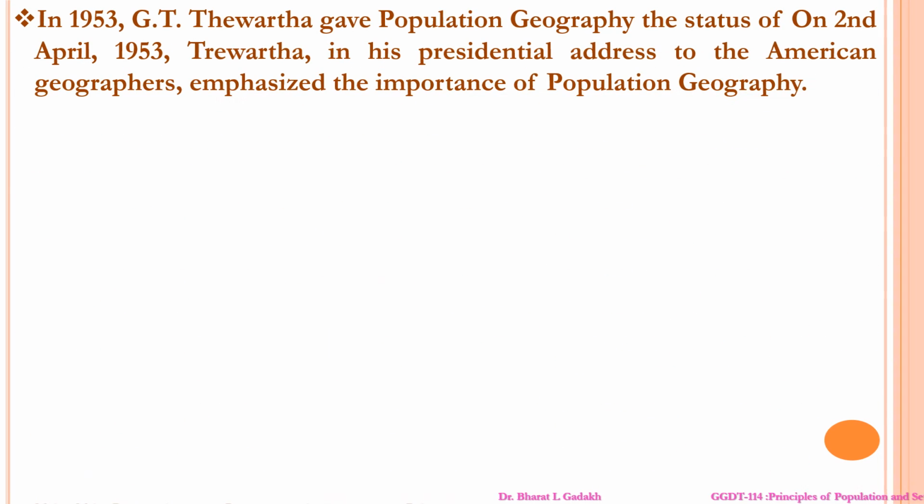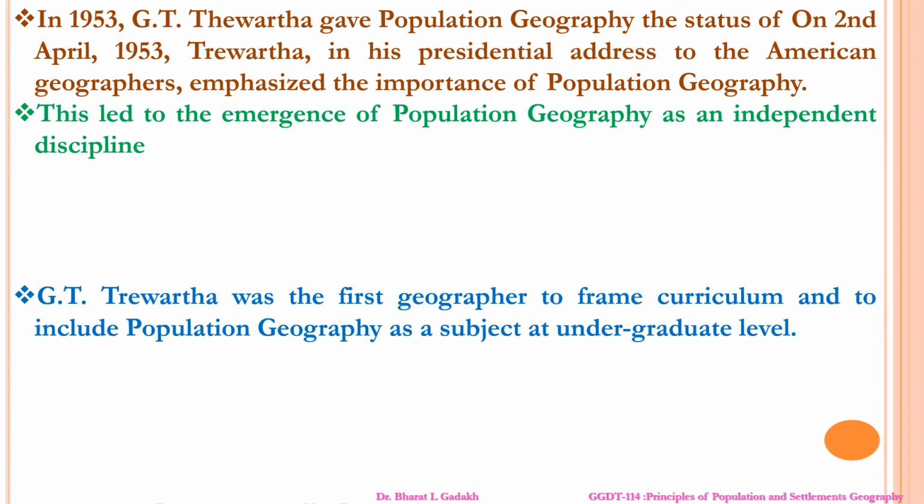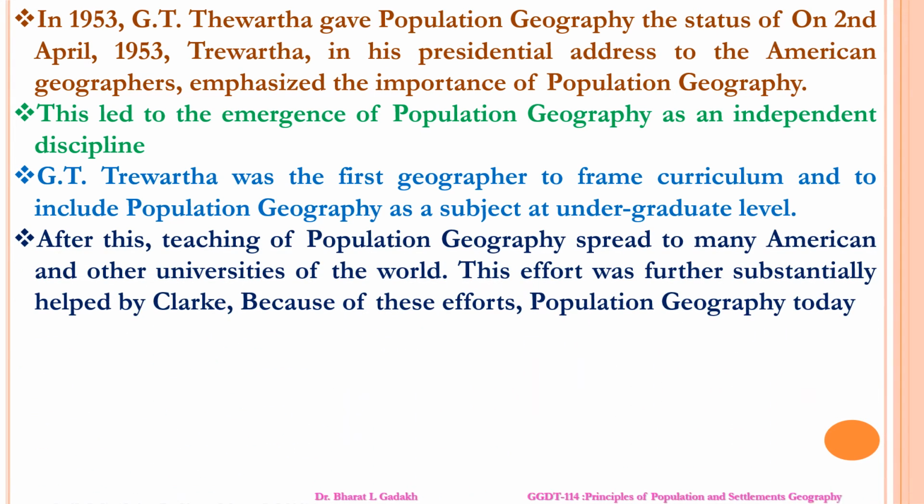Now, in 1953, G.T. Trewartha gave population geography its status in his presidential address to the Association of American Geographers on 2nd April 1953, emphasizing the importance of population geography. This led to the emergence of population geography as an independent discipline. G.T. Trewartha was the first geographer to frame a curriculum and include population geography as a subject at undergraduate levels. After that, the teaching of population geography spread to many American and other universities of the world.